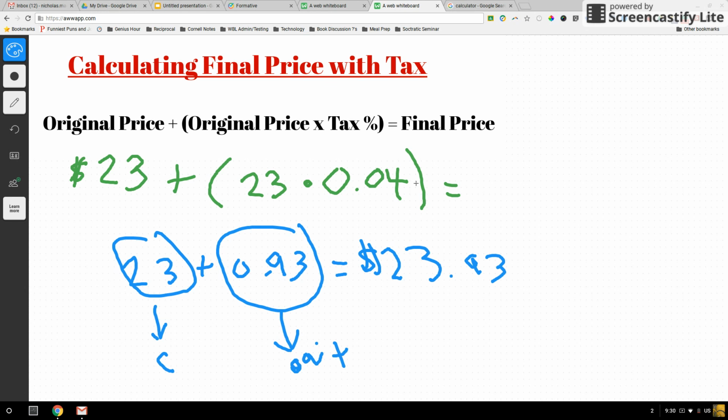So that is what happens with tax, and that's what you're going to be working with for the remainder of this lesson. All right, good luck.